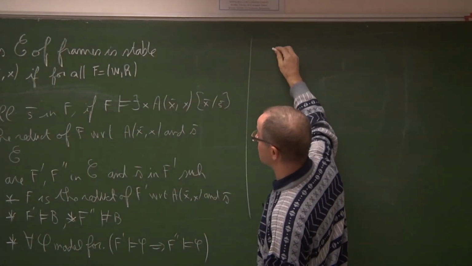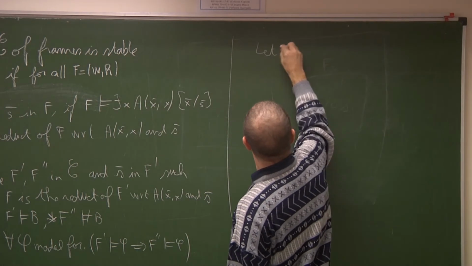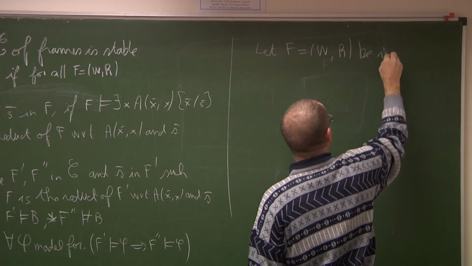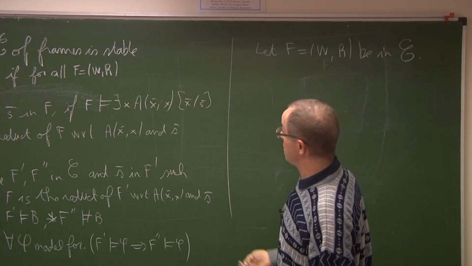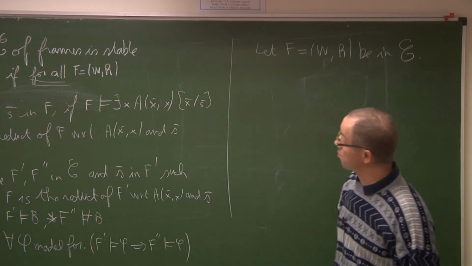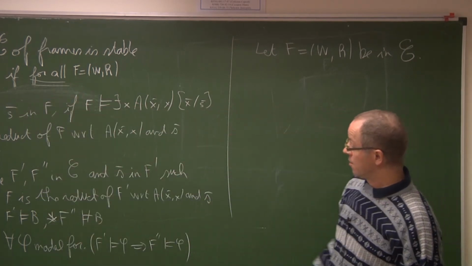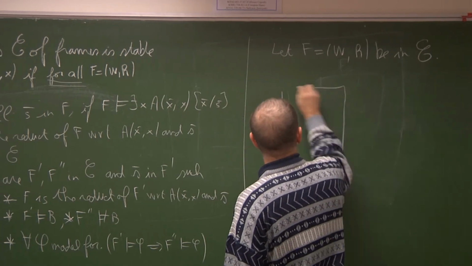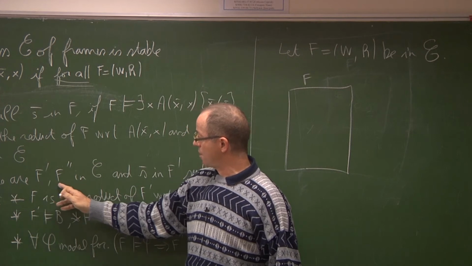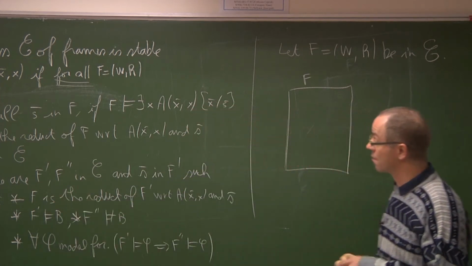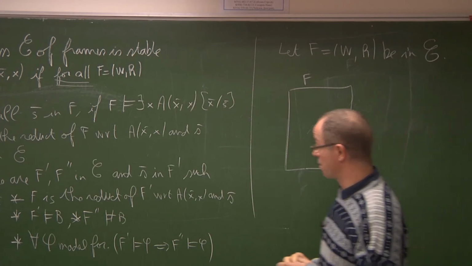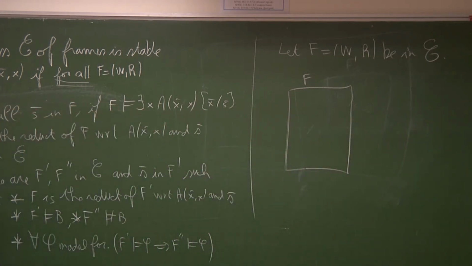What we have to do? Let a frame F be in C, because we have to show something for all frames F in C. We have to show there exist two frames, F prime and F second, in the class, such that the four conditions are satisfied.